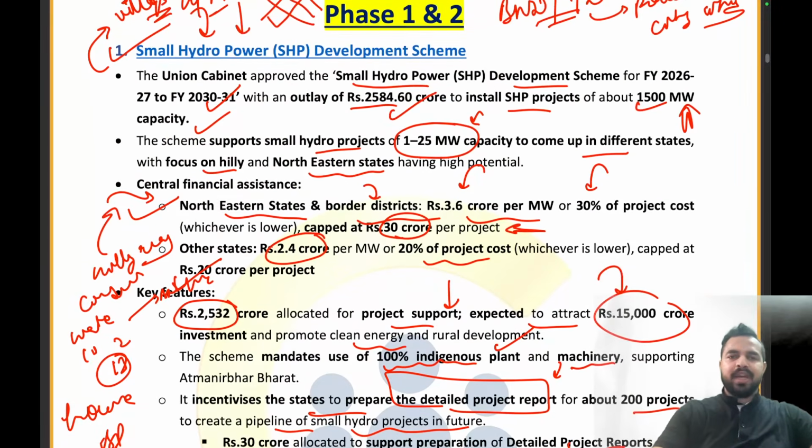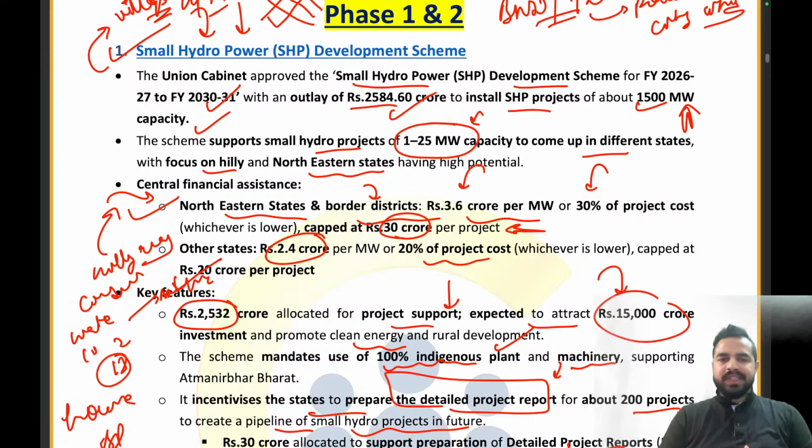Now let's try to understand again. So please quickly tell me in the chat box. Now I want all of you to participate in this. And now tell me, what is the timeline of the scheme? The timeline of the scheme is 2026-27 to 2030-31. What is the total amount of allocation? 2584.6 crores. Right? What is the capacity of a particular project? It will be 1 to 25 megawatt capacity.